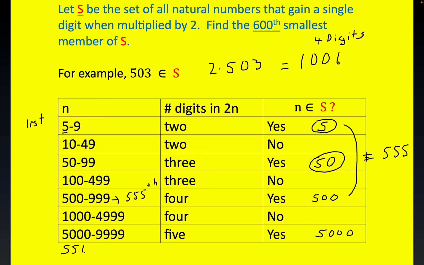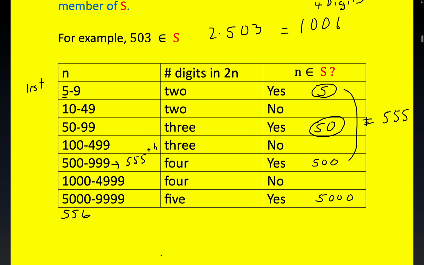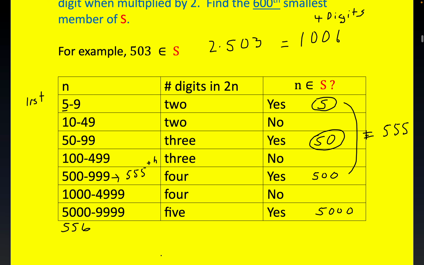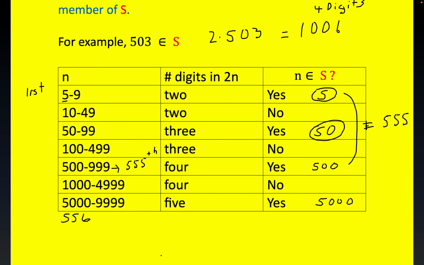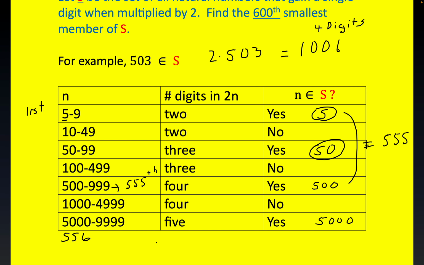Okay, now you'll notice that I have trouble counting these kinds of things sometimes, but notice the difference between this number is 4,444. And so what you'll actually get is the 600th smallest would have to be equal.